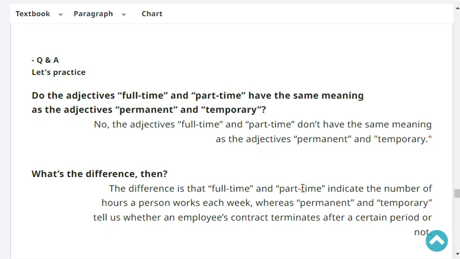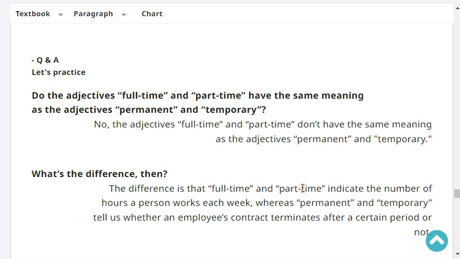No. The adjectives full-time and part-time don't have the same meaning as the adjectives permanent and temporary. Very good. One more.